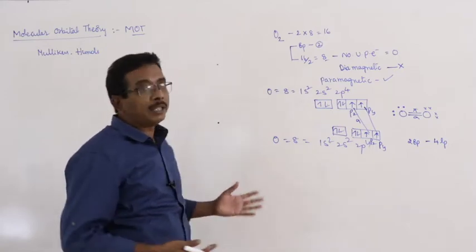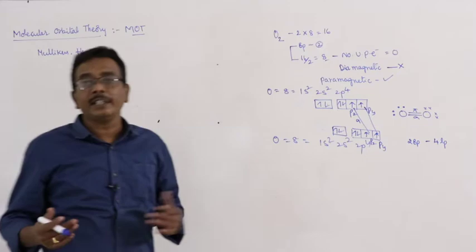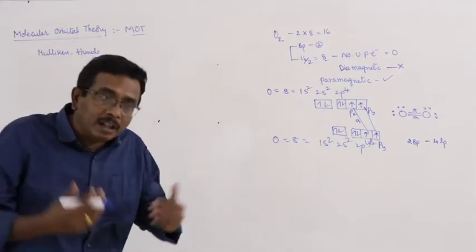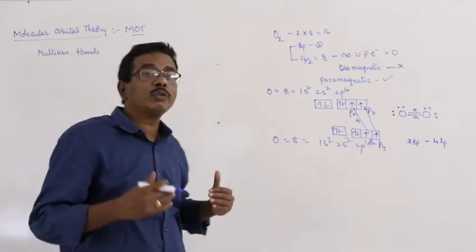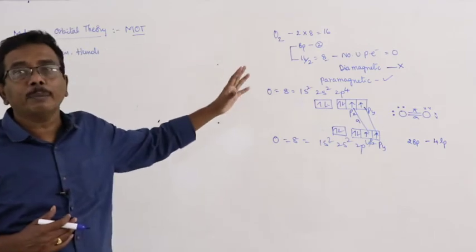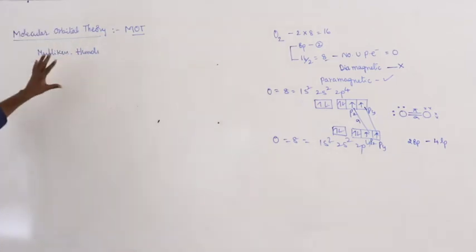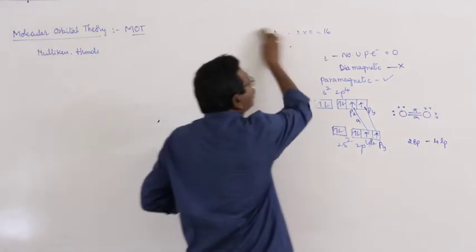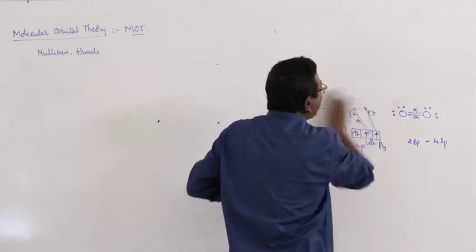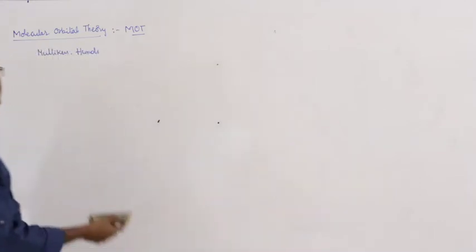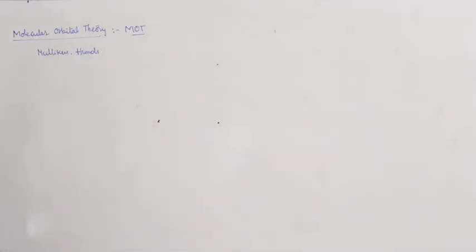It could not be explained by a number of scientists at that time. But after a long time, Mullikan and Hunds explained the paramagnetic nature of oxygen by using molecular orbital theory. So molecular orbital theory was introduced to explain the paramagnetic nature of oxygen molecule, and it was first introduced by Mullikan and Hunds.